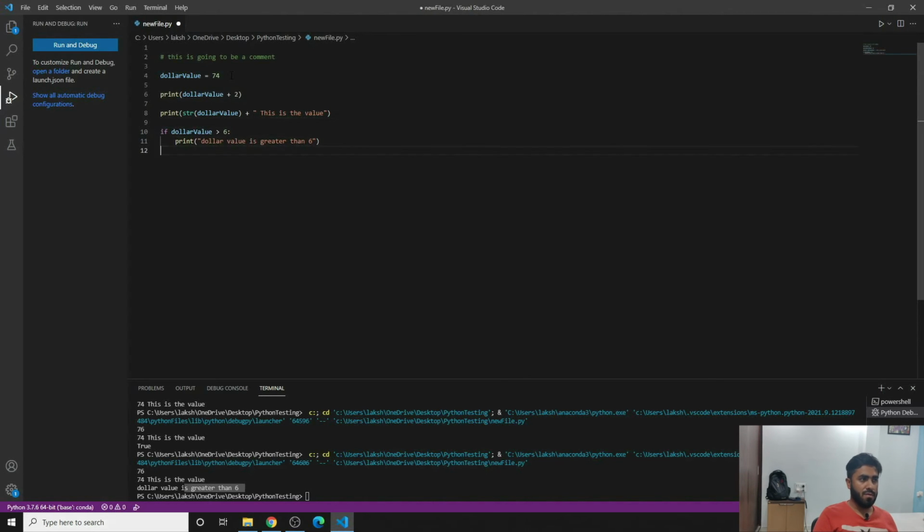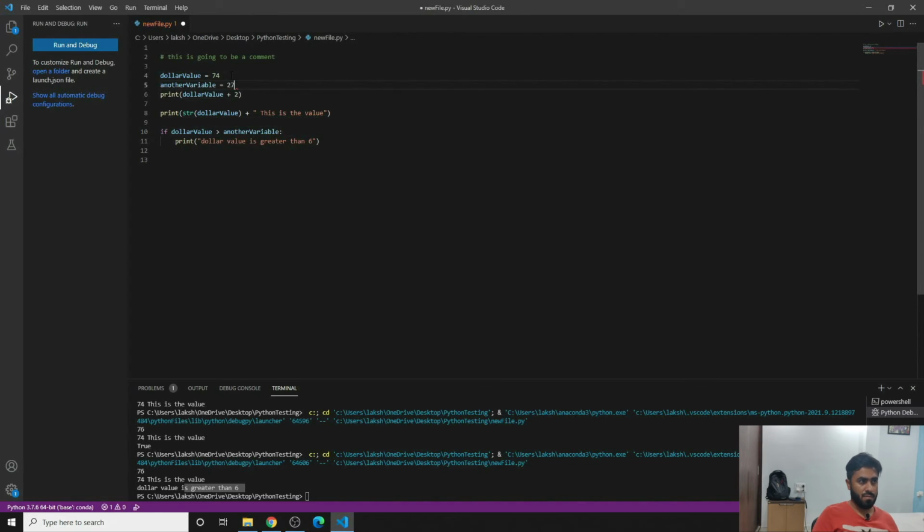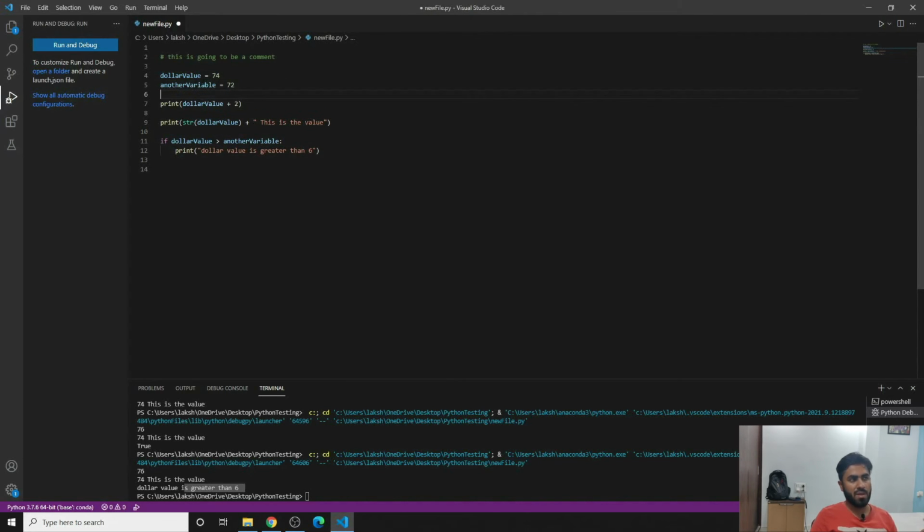And suppose you want to do something else, suppose I want to compare two variables, not writing 6 altogether, we want to compare it with another variable. So you can write another variable, and then you can say another variable is 72. Now what is happening, you are actually comparing between the two.